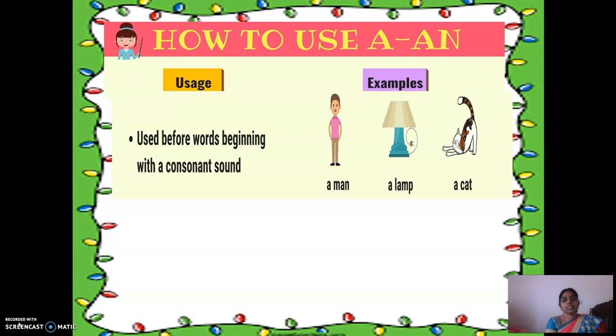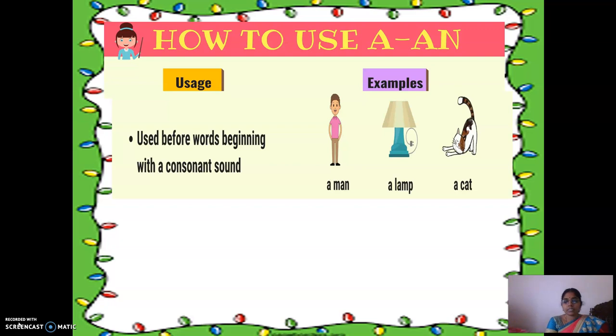Welcome back, dear children. And now we are seeing how to use the articles a and an. Just a recap of two slides before, we saw where to use a and where to use an. Right? A is used before words beginning with a consonant sound.